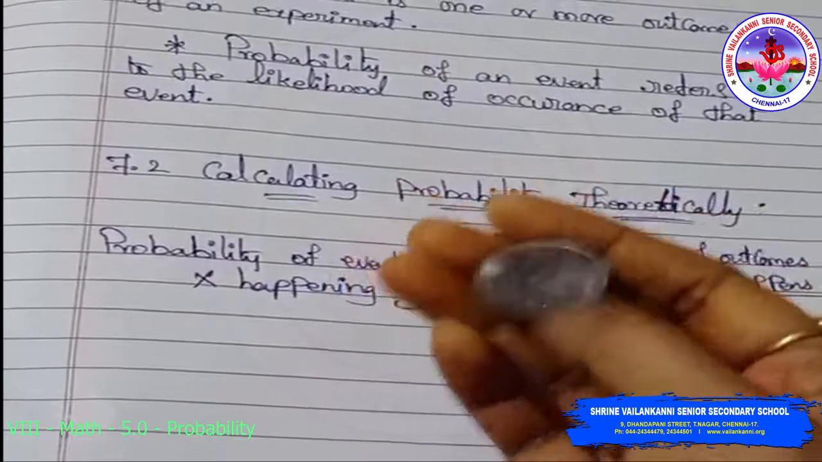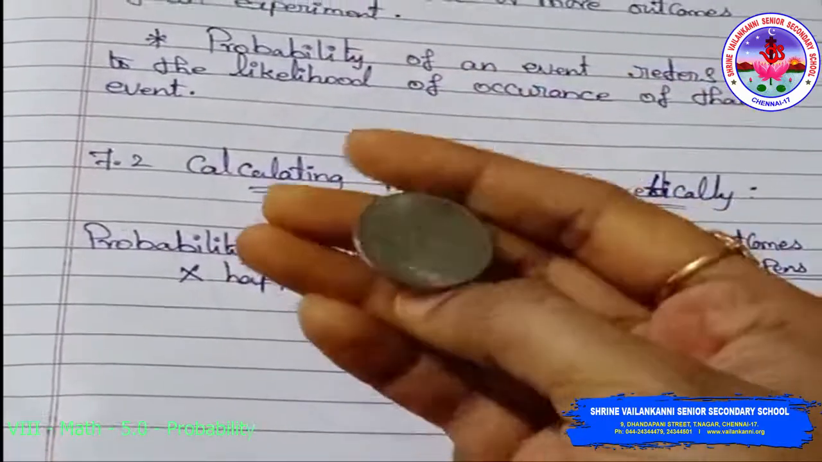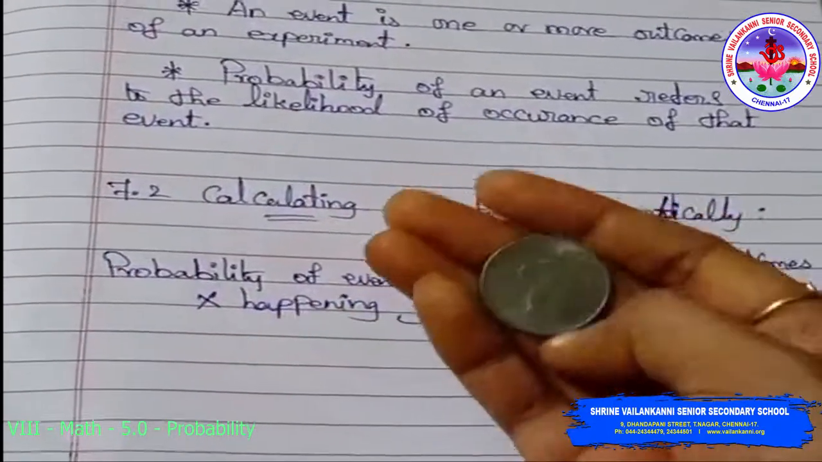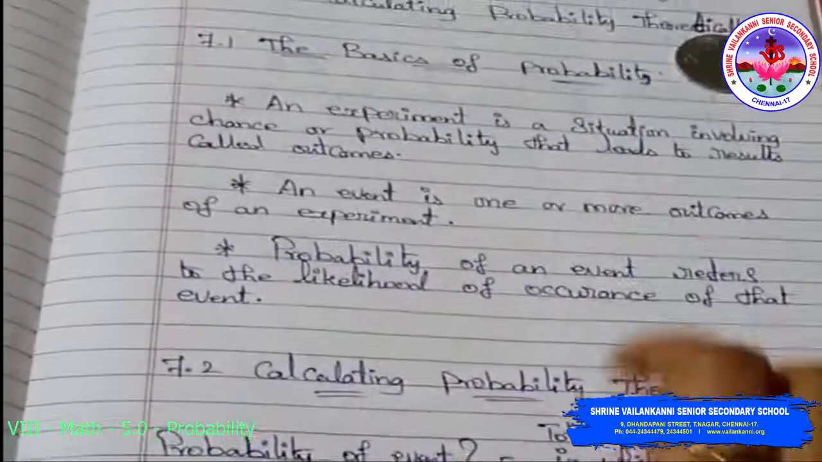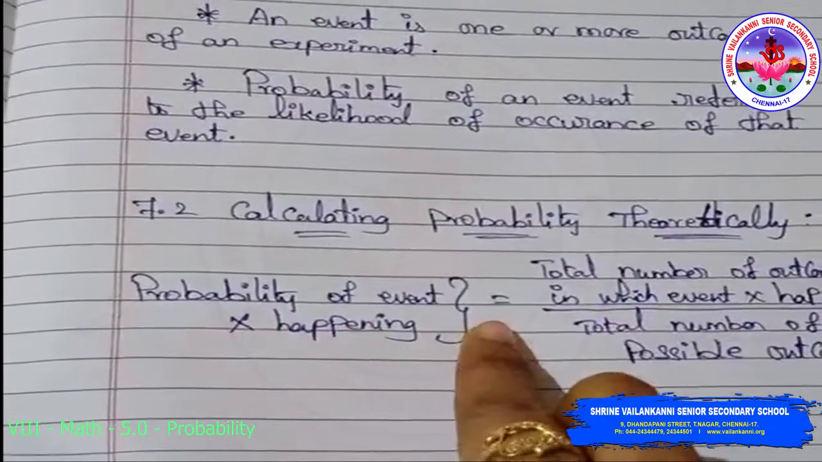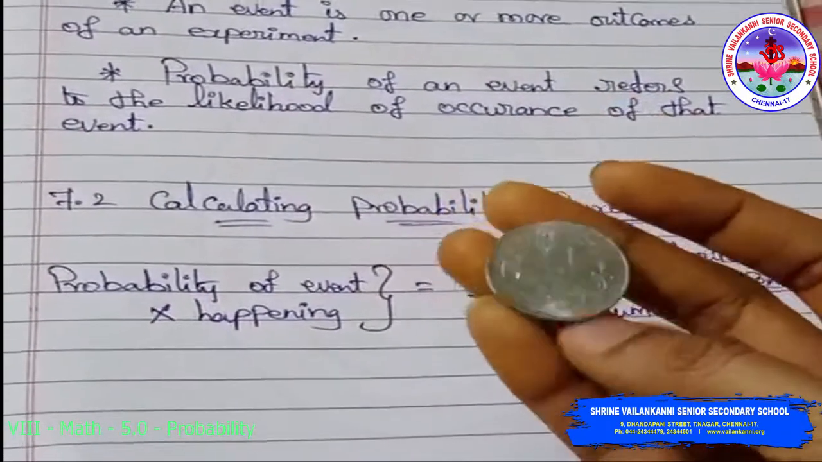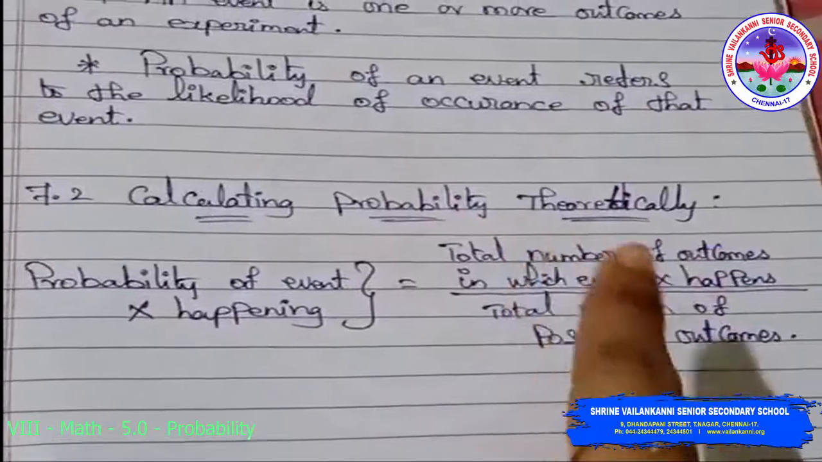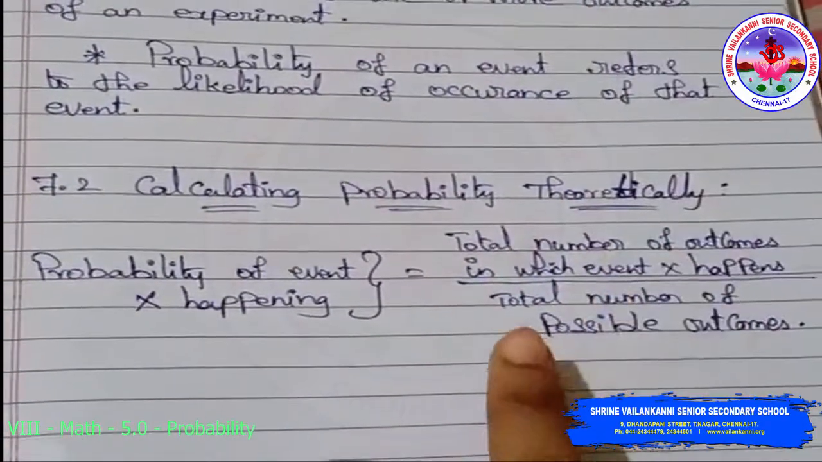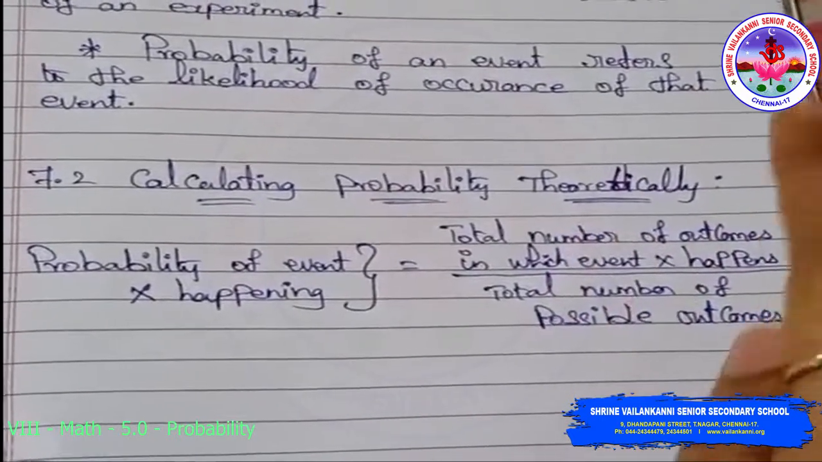Okay, tossing a coin: tail 1 time, head 1 time, tail 2 times. Now the probability of event tail happening is equal to, you are getting tail 2 times, so the total number of outcomes of the tail is 2. The total number of possible outcomes is 2. 2 by 2 is equal to 1.